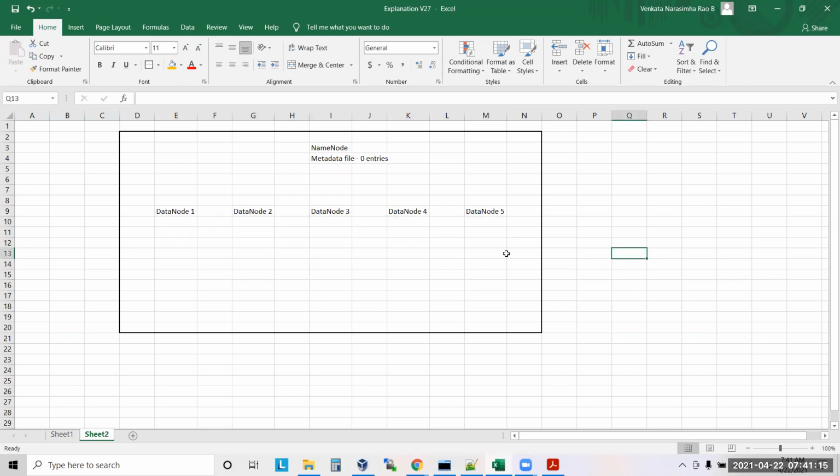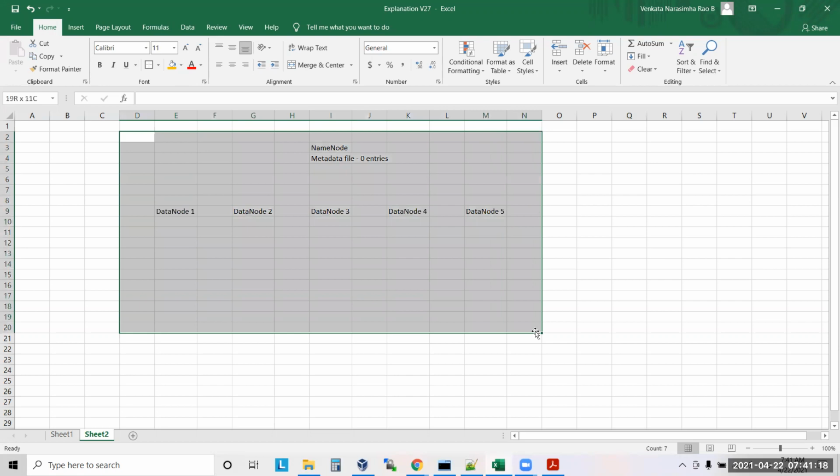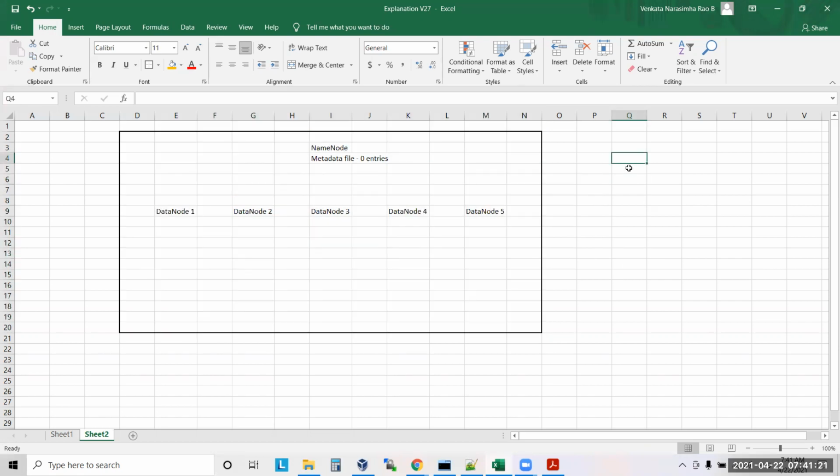Now how can I copy data into this cluster? What are the ways I can copy data into a Hadoop cluster? As I explained yesterday, Hadoop is installed in each and every machine. Here the name node service is running, which means Hadoop is installed. After installing Hadoop, the name node service will start. Hadoop is installed everywhere, so every machine will have some kind of configuration files, the Hadoop conf config files.